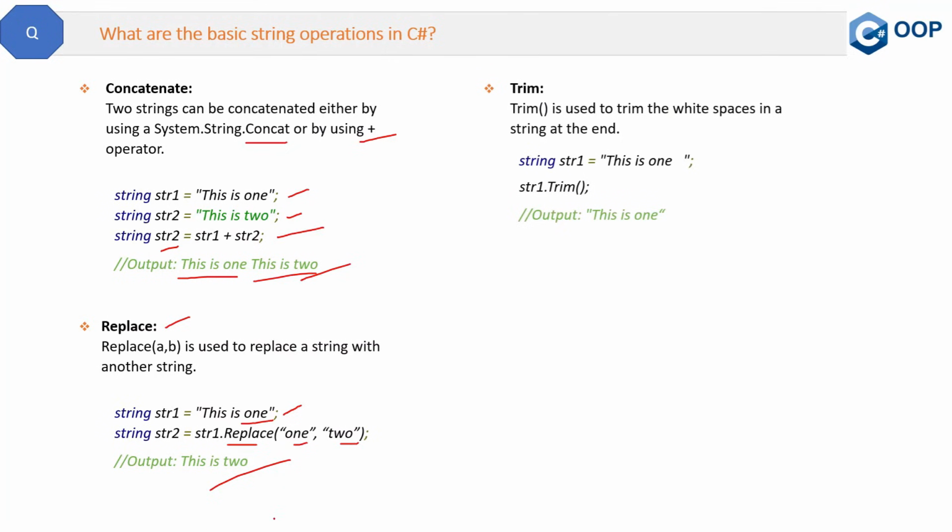Another important function of a string is trim. Trim is used to trim the white spaces in a string at the end. If you see the example here, suppose we have string 1, "this is 1", and there is some white space at the end. If you apply the trim method, it will remove the white space from the end. So this is the purpose of the trim method.